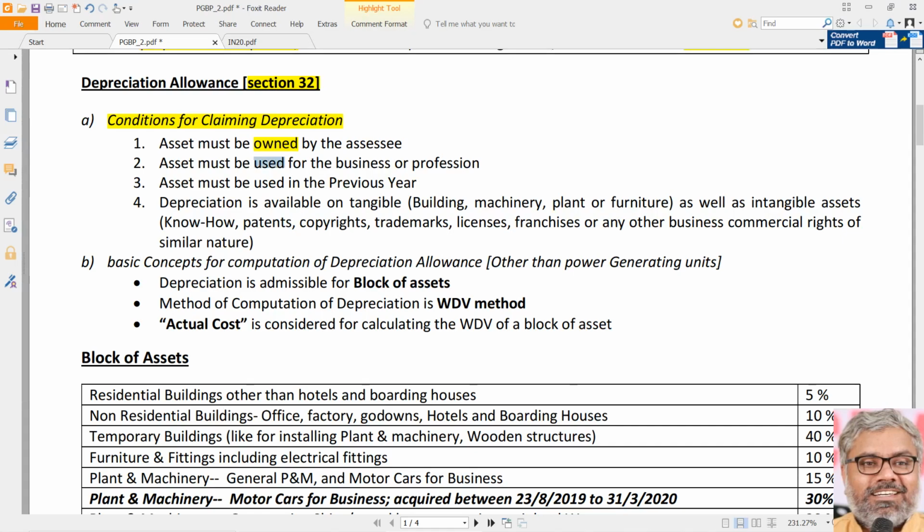Then asset must be used for the purpose of business or profession. So what if the same asset is used for personal purposes and business purposes? Then you have to split it. You have to calculate the proportionate amount of expenditure which is used for business or profession. So if the SSC's own building is used also, he can claim depreciation only on that proportion of the building which is used for business or profession. He cannot claim depreciation on his own building used for his own residence. So definitely the asset should be owned by the SSC.